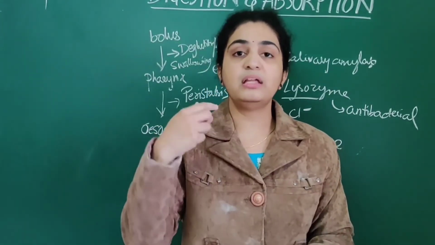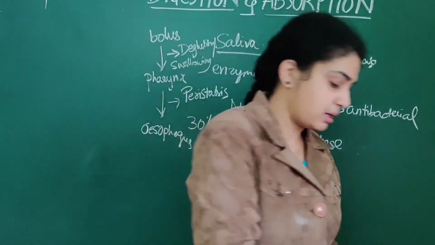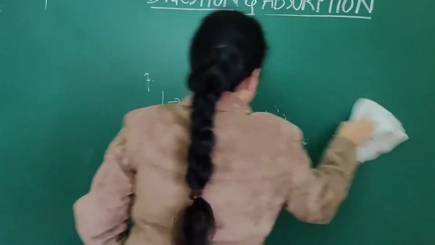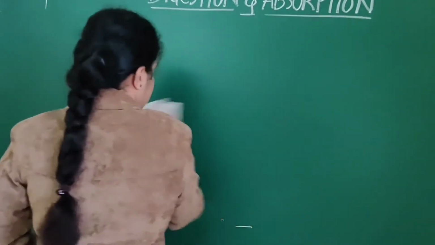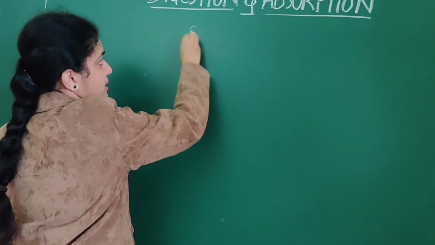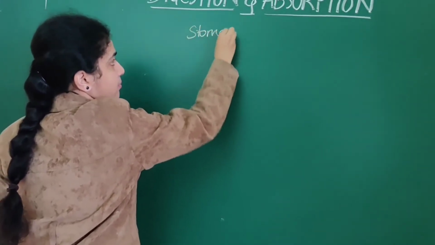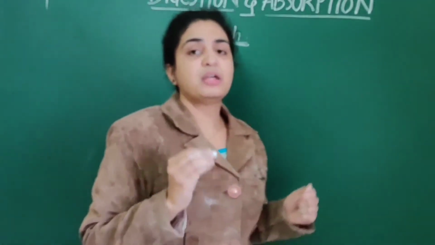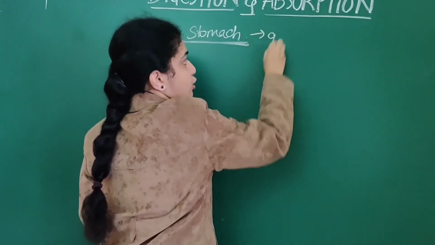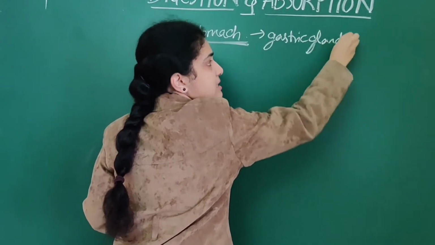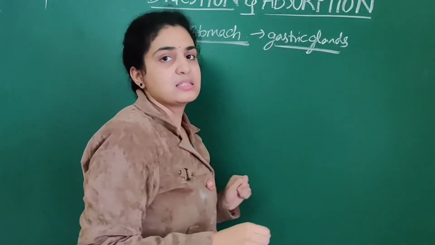Next we are going to deal with digestion of food in the stomach. Mainly the digestion of food in the stomach takes place by gastric glands which are present in the stomach. In the stomach, there are numerous gastric glands. What is the role of these gastric glands?